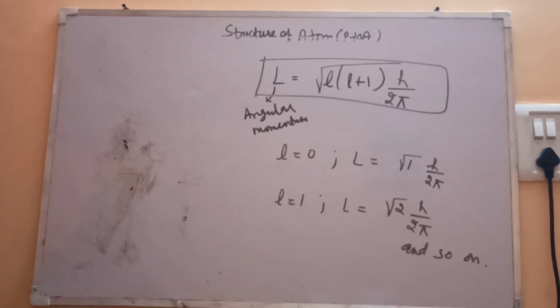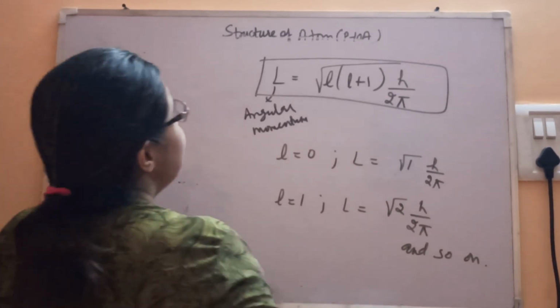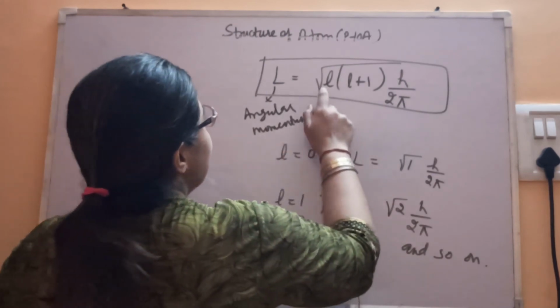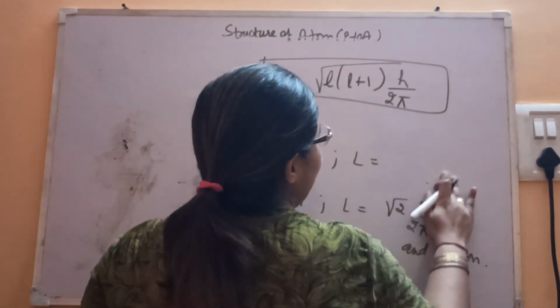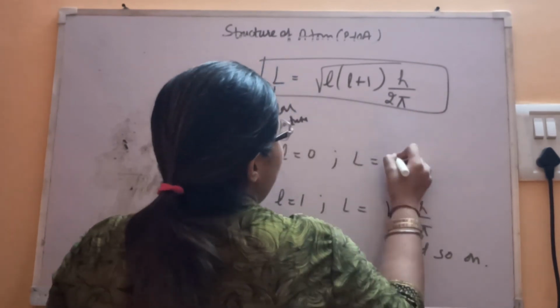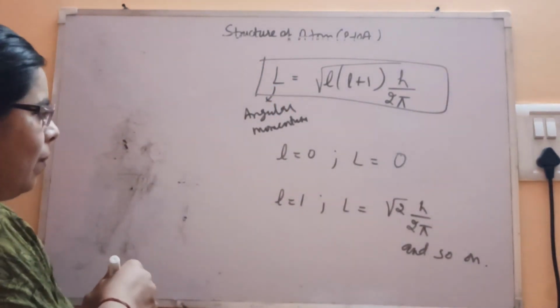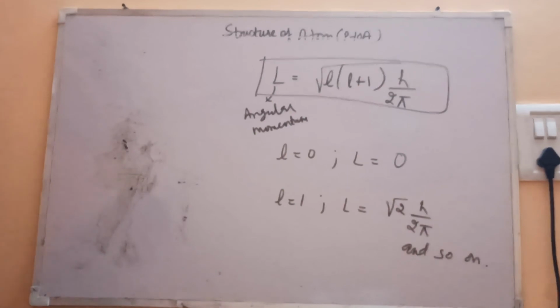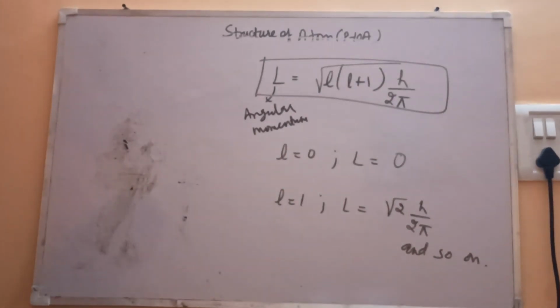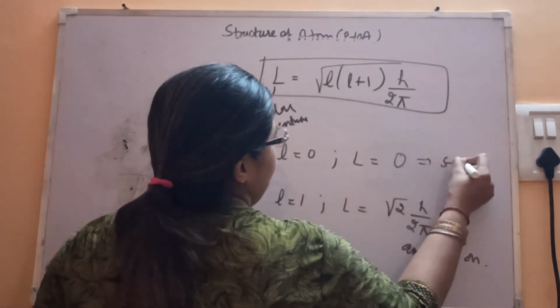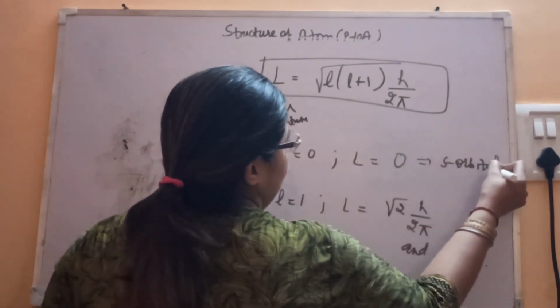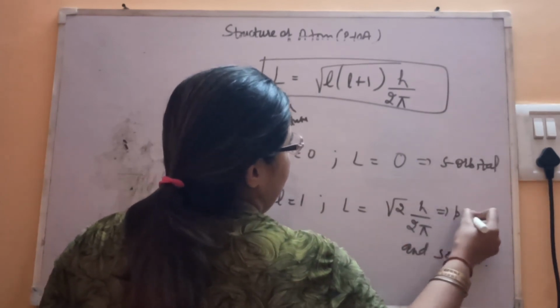Here, because it is multiplication with 0, nothing will come, so this will give you 0 only. Then next is under root 2, h by 2 pi, and it will continue for the next orbital. So this is for S orbital, this is for P orbital.